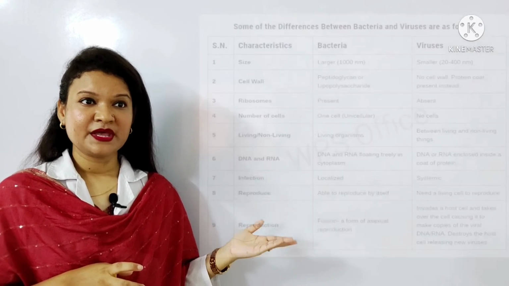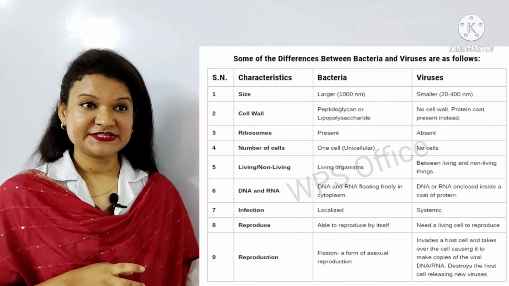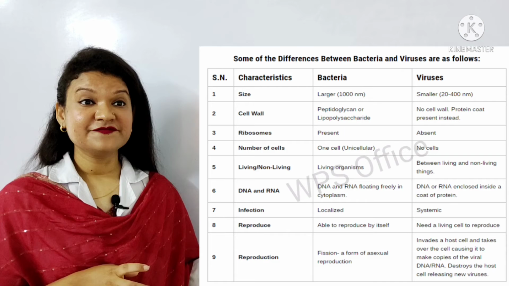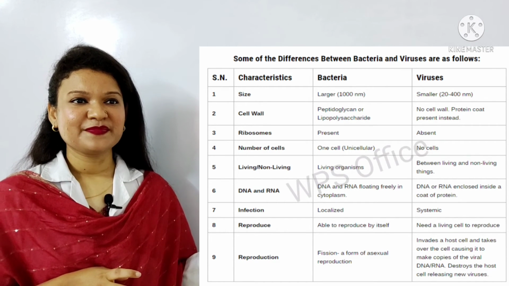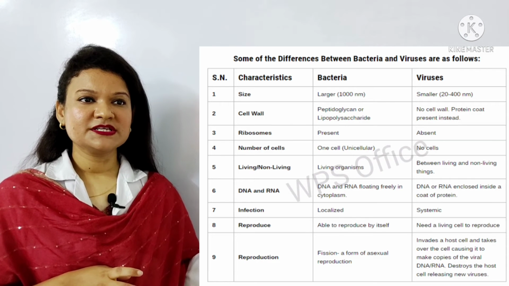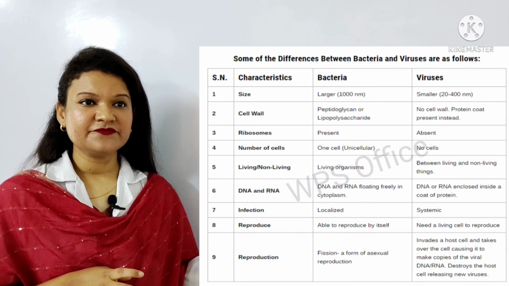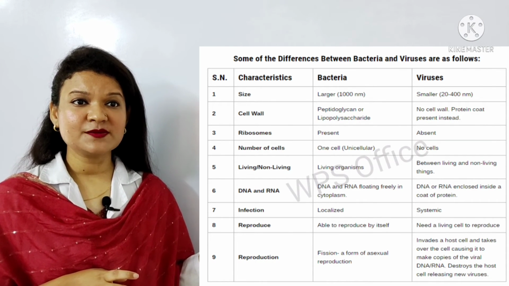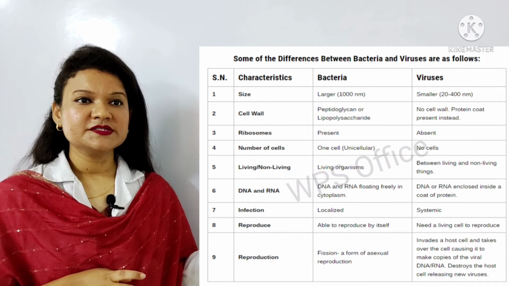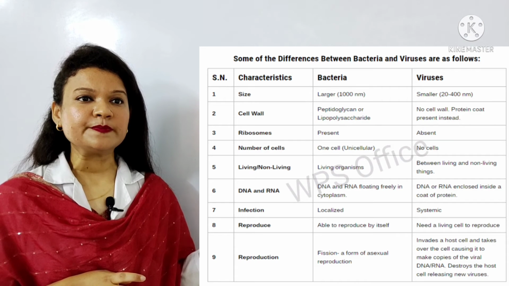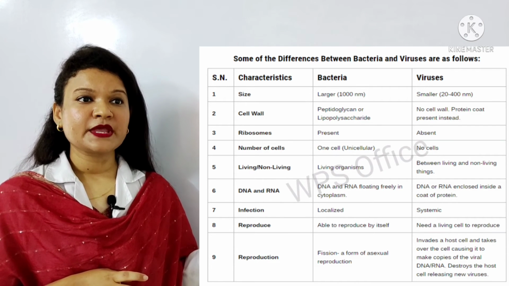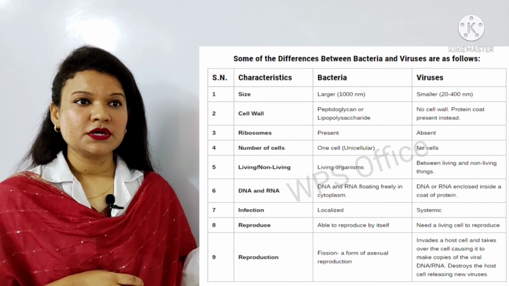Differences are: size, bacteria larger, virus smaller. Then cell wall. Bacterial cell wall is made up of peptidoglycan, in viruses no cell wall is present, a protein coat is present instead. Ribosomes.